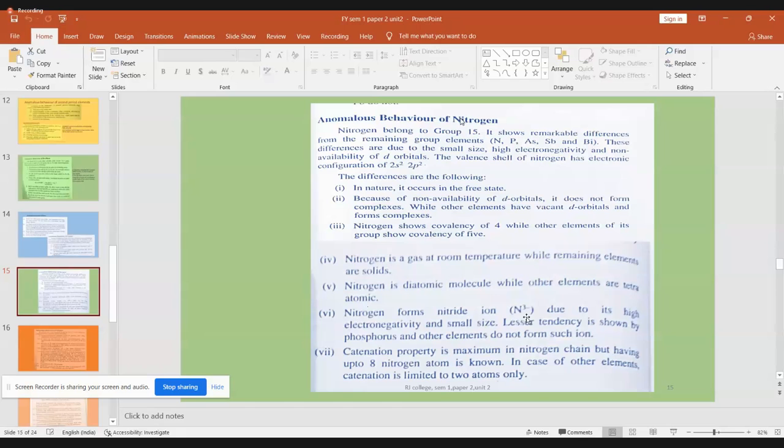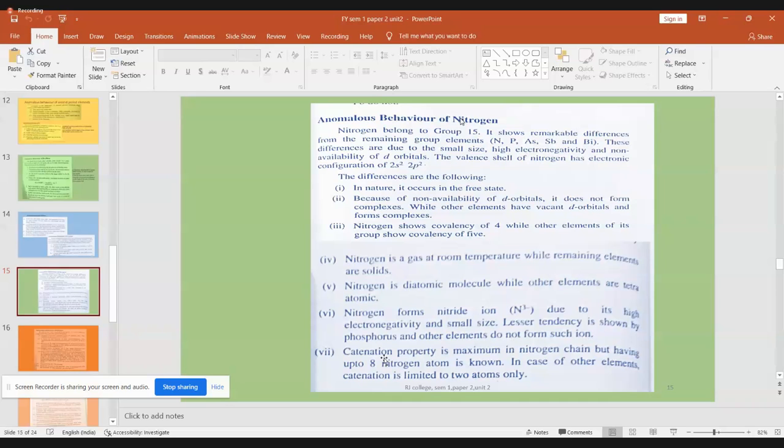Nitrogen has the ability to form N3 minus. There are certain compounds where nitrogen forms this azide ion, N3 minus, where nitrogen exists with a 3 minus oxidation state. This is because of its small size and high electronegativity. This kind of oxidation state is not exhibited by any other elements in its group. If at all, a lesser tendency can be shown by phosphorus, and other elements do not form such an ion at all.